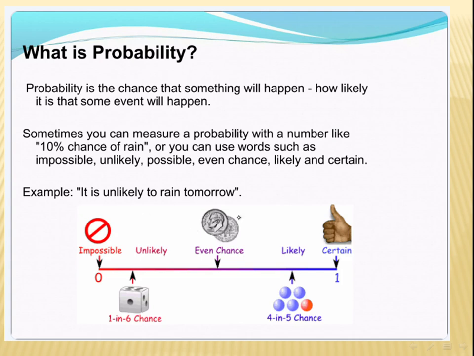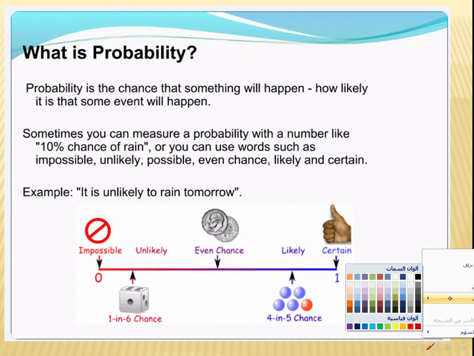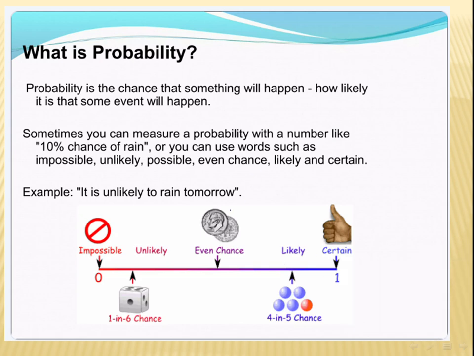For example, if I have this coin, what are my possibilities? If I flip a coin, what are the possibilities that we have? We have either head or tail, right? So the probability of getting head, if I just flip a coin, is going to be half. Why half? Because this is the number of heads that you have in one coin. I have only one head. And how many faces do I have generally? It's two. So it's going to be half.